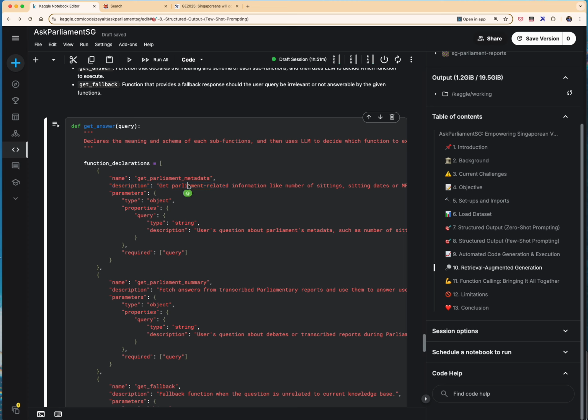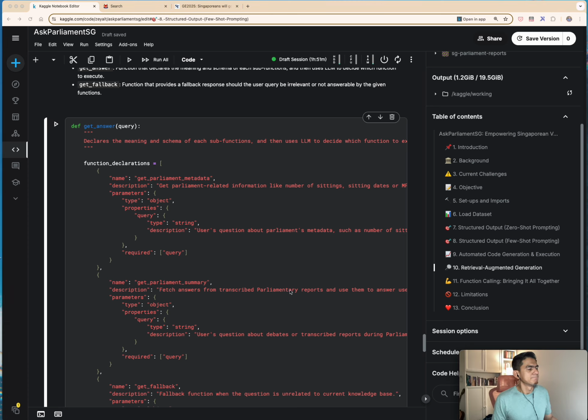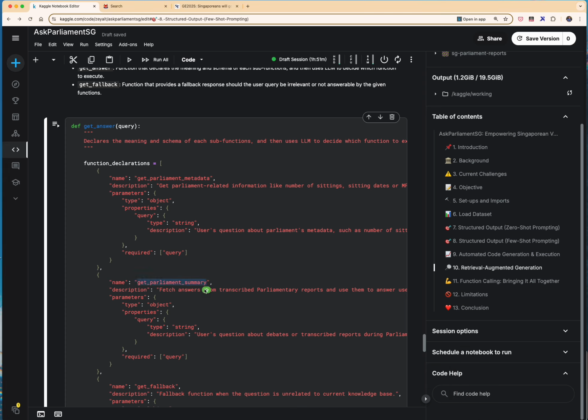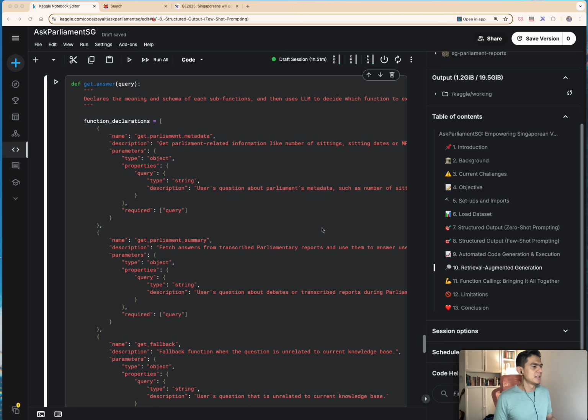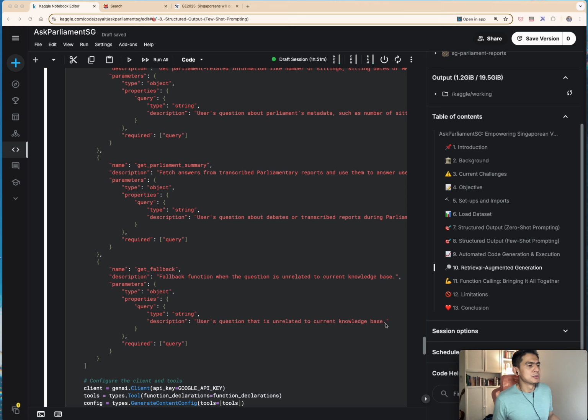Whereas if it's something to do with the core transcribed speeches, and maybe discussions around those issues, then I want the LLM to call this function. But if a query has nothing to do with the reports or metadata or attendance records, then give me a polite response to say that I do not know the answer.